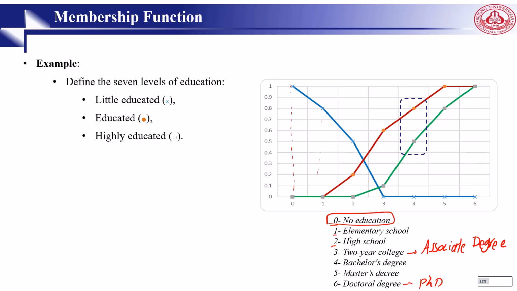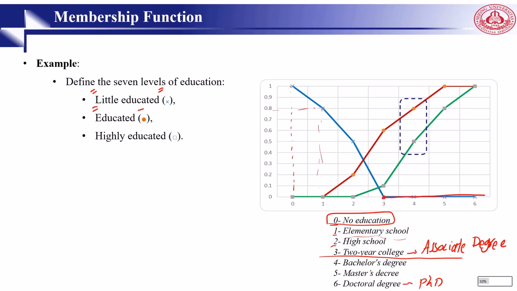Then it comes to elementary schools. By 80%, they are considered as little educated. And as you can see, it's decreasing, because if someone has a degree, it means he is not little educated. So this is some terminology that we are defining. And if someone has an associate degree, we can't call him little educated, right? So the degree becomes 0.